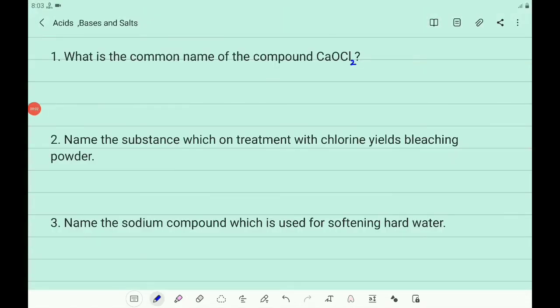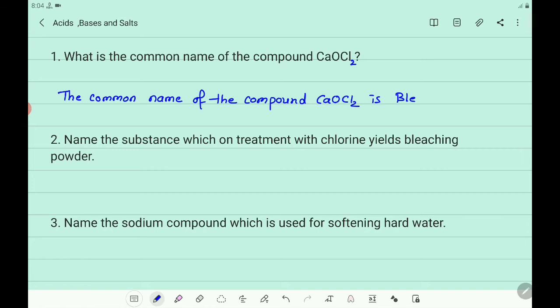Now you write the answer for the first question. The common name of the compound CaOCl2 is bleaching powder. That is the answer.